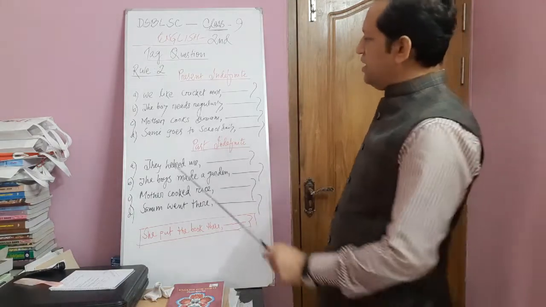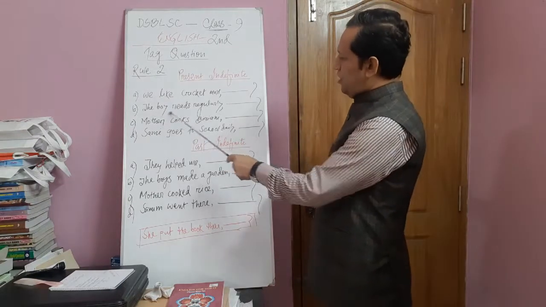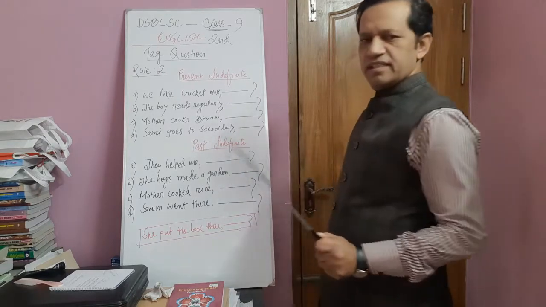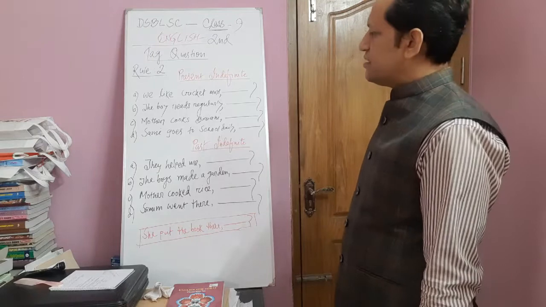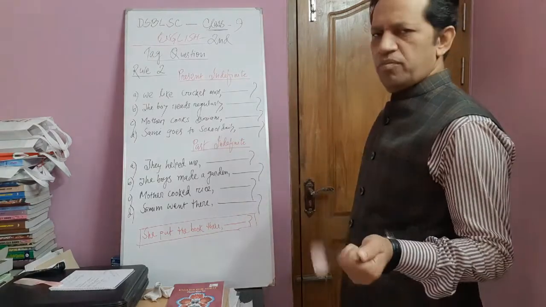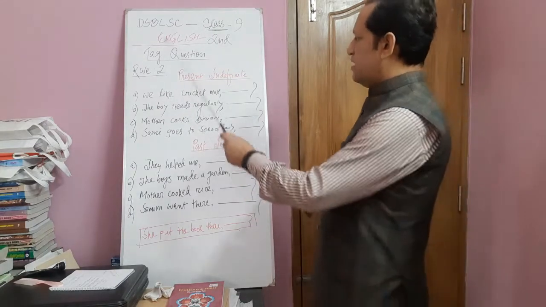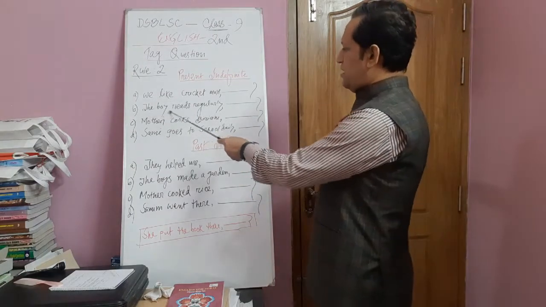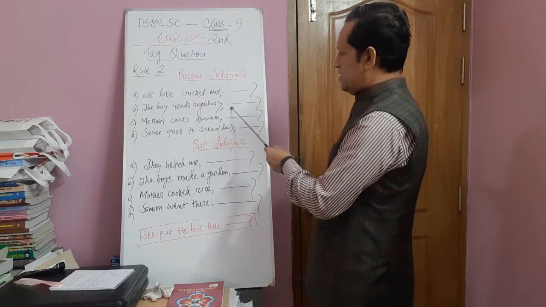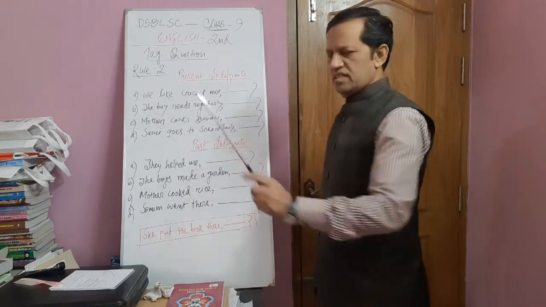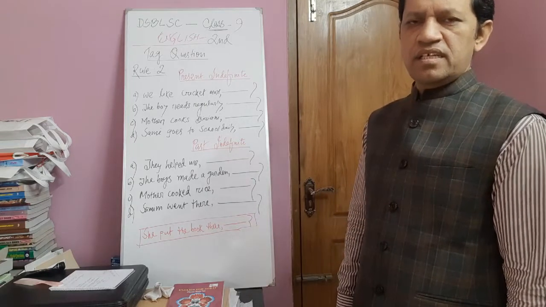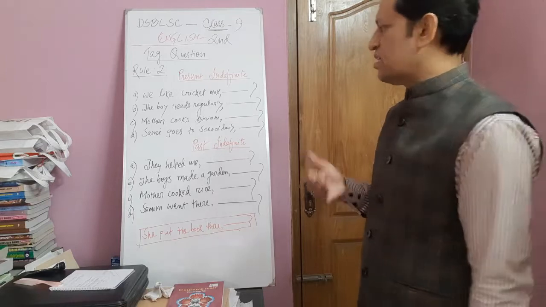Number B, the boy reads regularly. Here the boy is subject and the pronoun form of the boy is he. That's why, the boy reads regularly, doesn't he? And if the subject is the girl, then you have to write she.